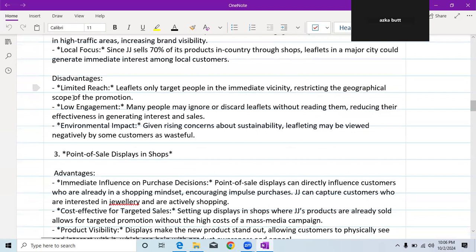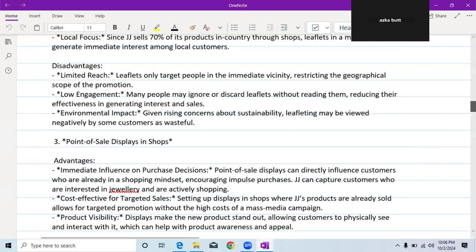And its disadvantages. The first disadvantage would be limited reach. Leaflets only target people in the immediate vicinity, restricting the geographical scope of the promotion. Second disadvantage is low engagement. Many people may ignore or discard leaflets without reading them, reducing their effectiveness in generating interest and sales. And the third one is environmental impact. Given rising concern about sustainability, leafleting may be viewed negatively by some customers as wasteful.